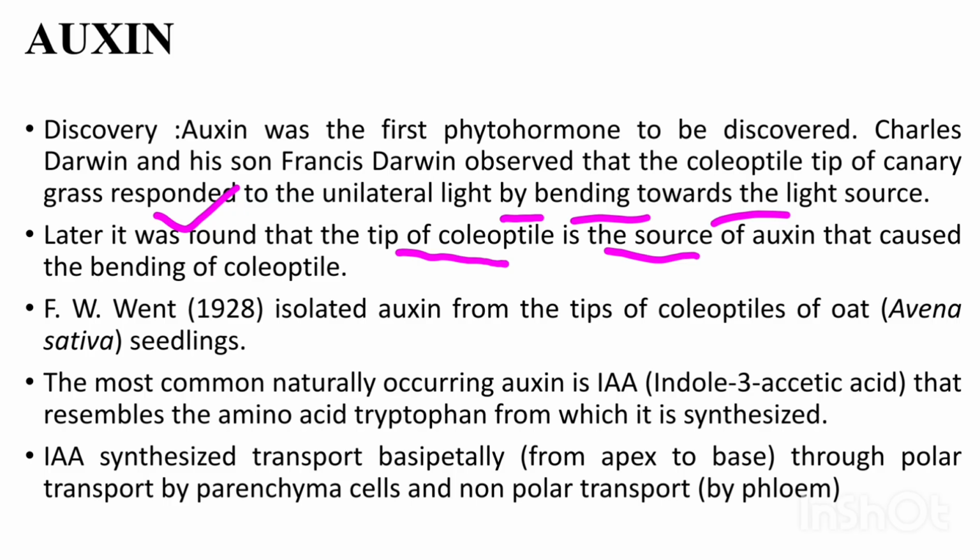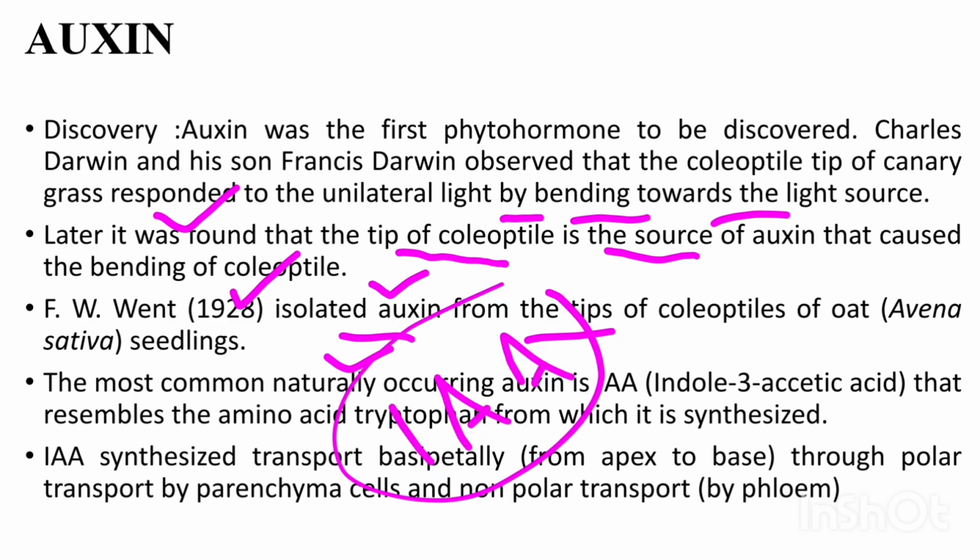Next, F.W. Went in 1928 isolated auxin from the tip of the coleoptile of Avena sativa, oat seedling. The most common naturally occurring auxin is indole acetic acid, IAA, that resembles the amino acid tryptophan from which it is synthesized.